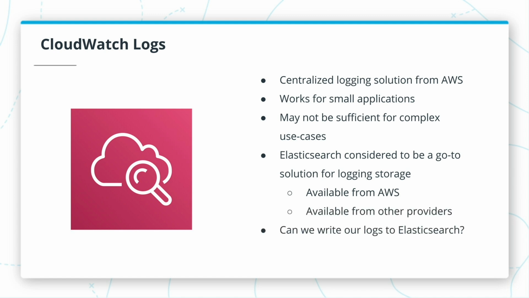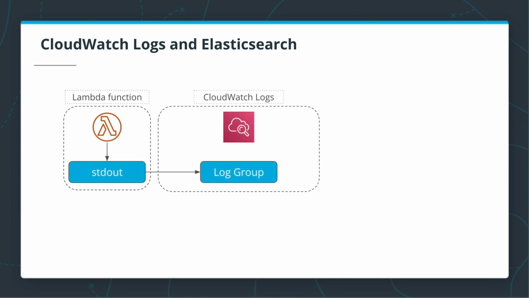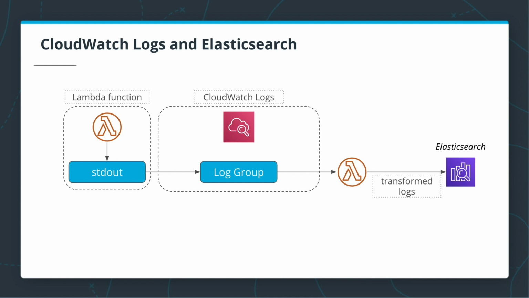But the question is, how can we write our logs to Elasticsearch? Well, when a Lambda function produces log statements, it writes them to standard out. And then those logs are shipped to a log group in CloudWatch Logs. What CloudWatch allows us to do is to implement another function that can process every single statement written to a log group. And then this function can process those log statements, transform them in any way it needs to, and ship them to Elasticsearch. And then we can use tools like Kibana to send requests to Elasticsearch to search through our log data.